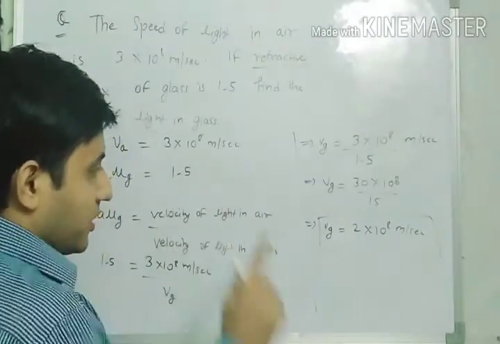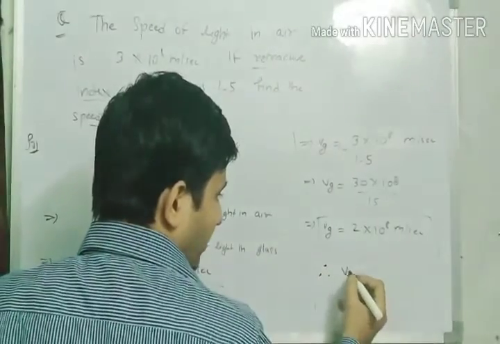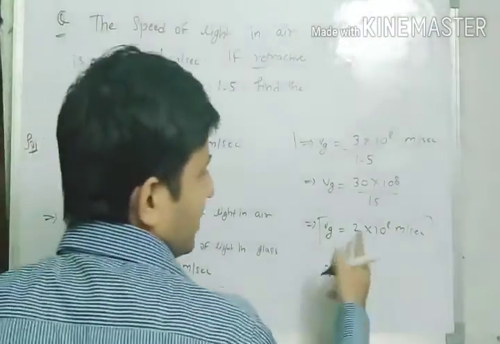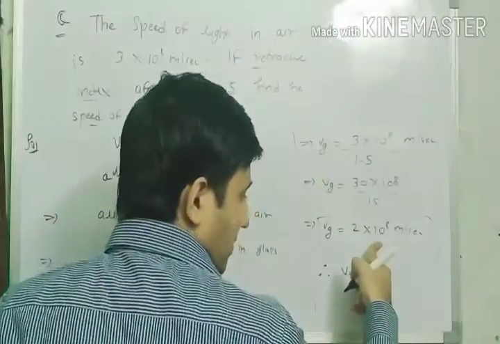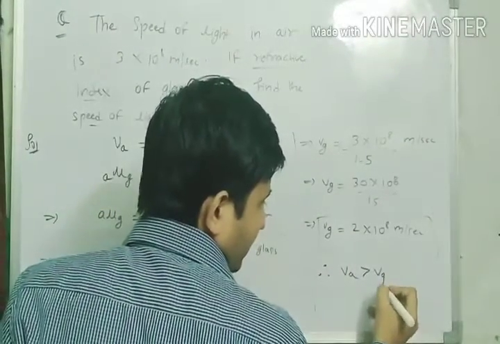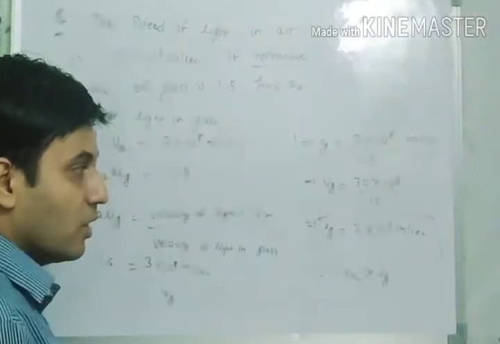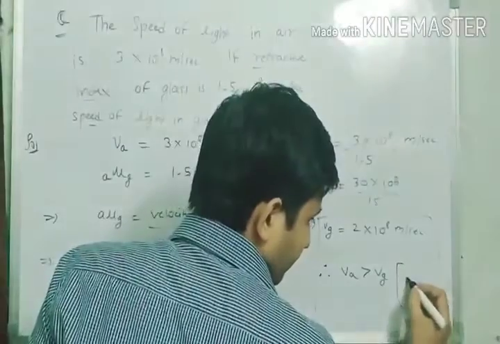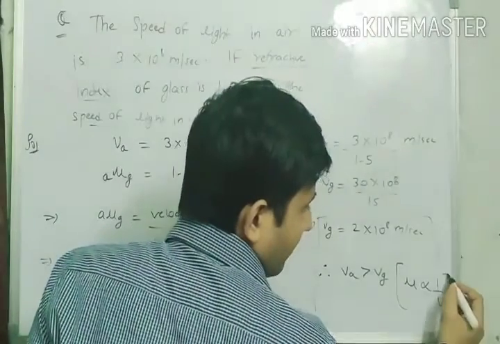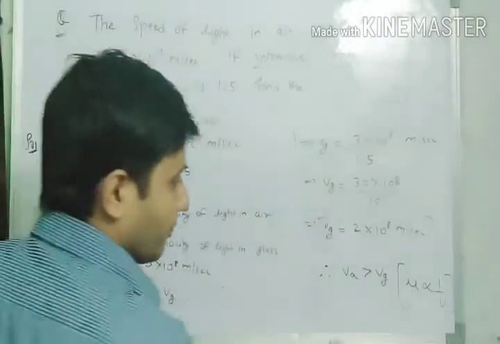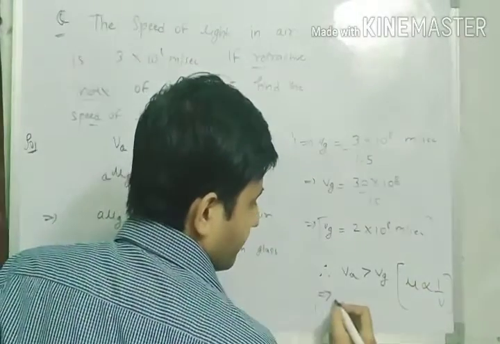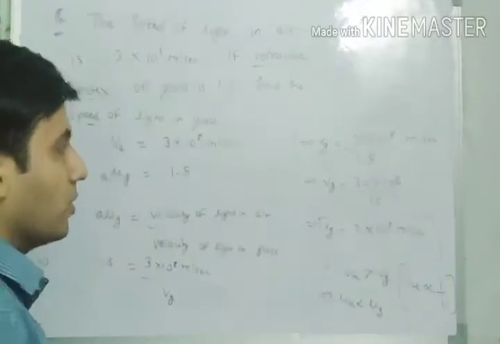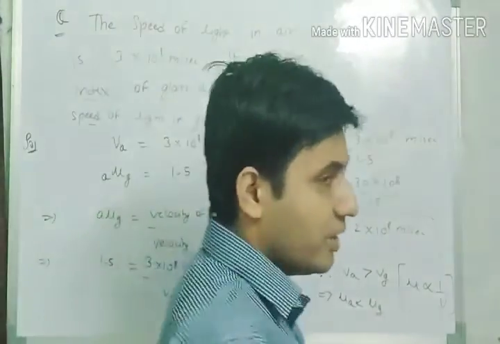From the above, what we have seen is that Va was 3 into 10 to the power 8 meter per second, and Vg has become 2 into 10 to the power 8 meter per second. So Va is greater than Vg. From the previous lecture, we have seen that mu is inversely proportional to V. So according to this relation, mu a would be less than mu g. So this was the numerical that we have studied.